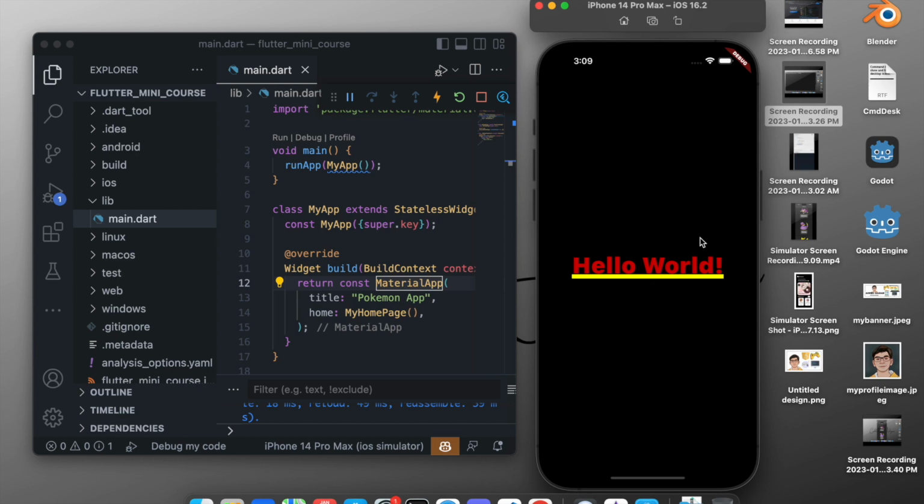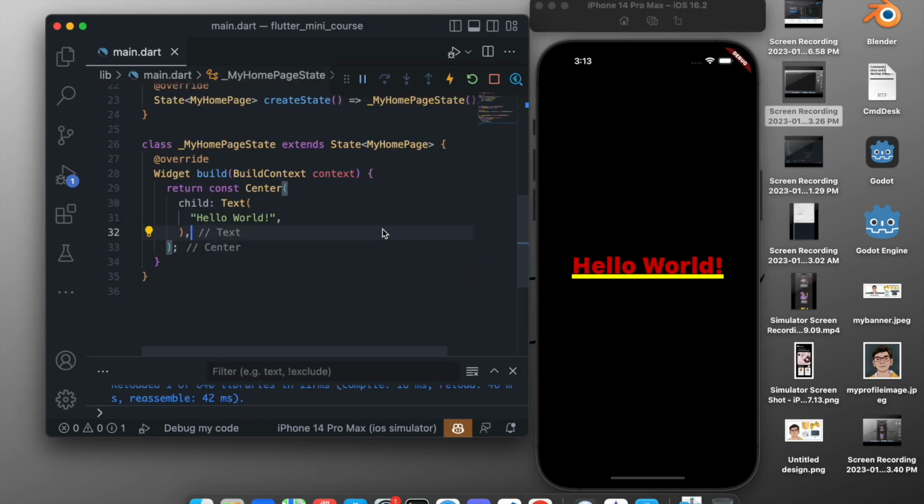So now let's continue and design some UI right here. So let's get started. We have created the hello world text. Now what is happening right here is this text is very ugly. Like the foreground color is red and it has a yellow underline, and it's not looking good, and the background is also black, so it's not looking good.